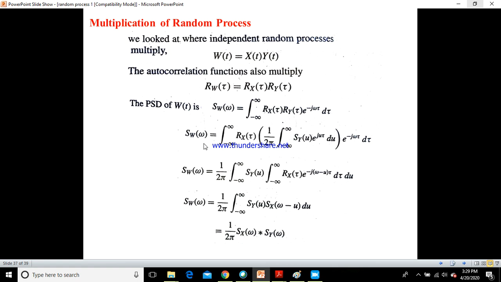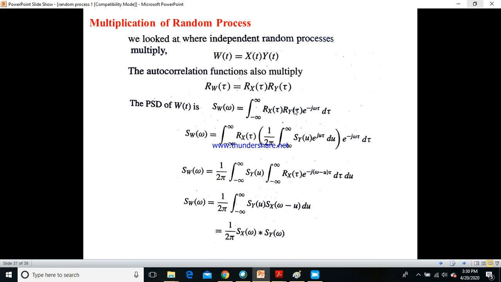Therefore Sw of omega would be equal to the integration from minus infinity to plus infinity of Rx of tau, which I will keep as it is. Now we know that the autocorrelation function is obtained by the inverse Fourier transform of the power spectral density. Here Sy of u is the power spectral density of Ry of tau. Keep this in mind.